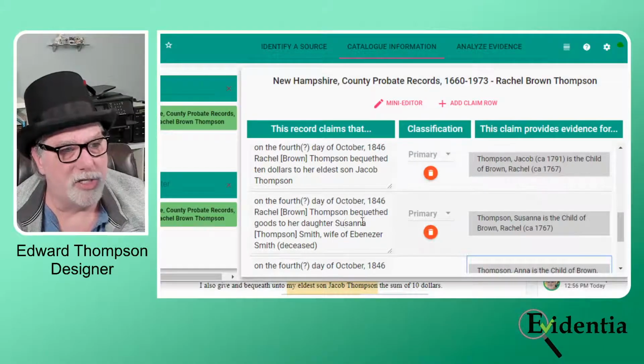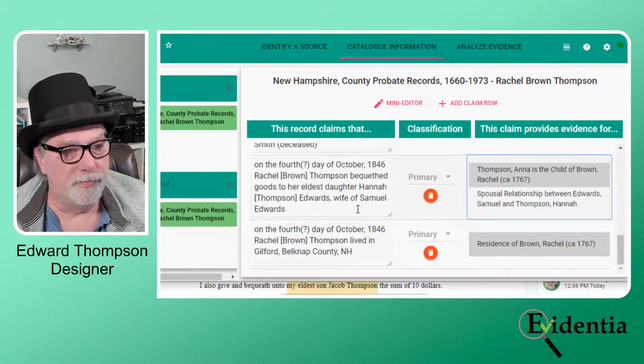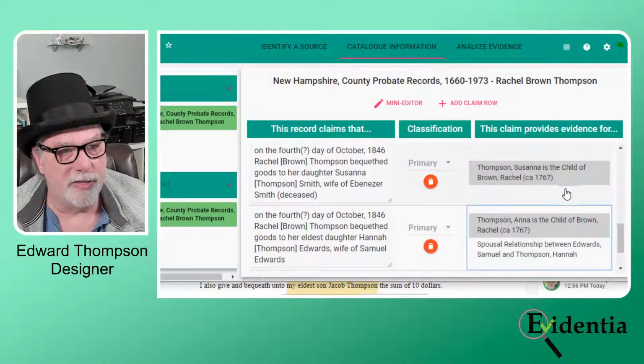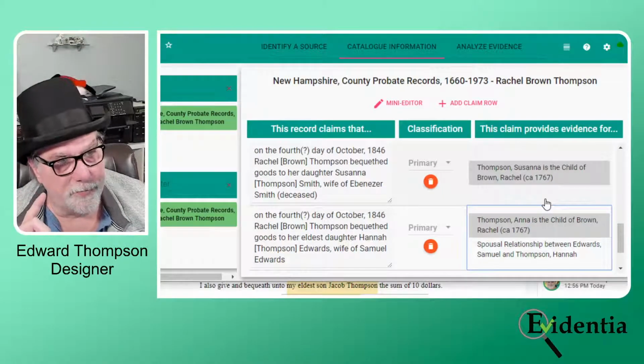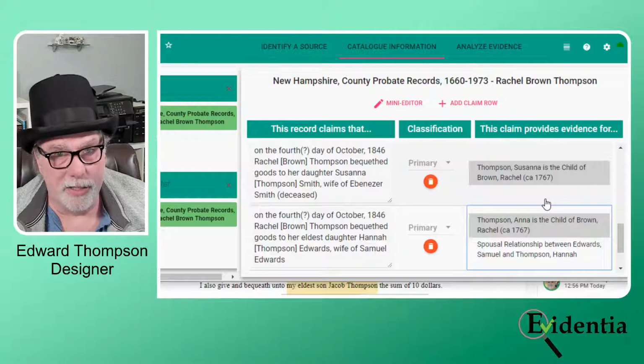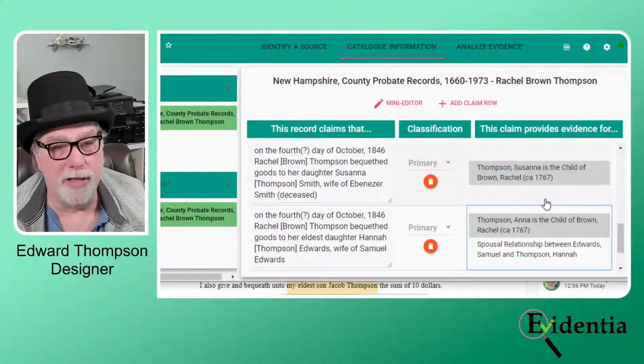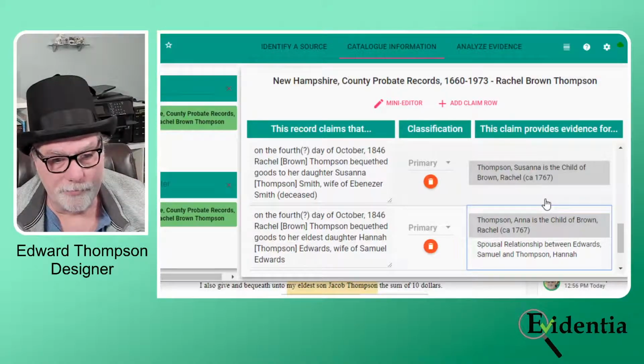I am missing... okay, so I glossed over Susanna, wife of Ebenezer, and Hannah I got... I didn't do a spousal for Susanna, nor did I do a death for Ebenezer. So I do need to come back and do that. I won't make you watch me do this.